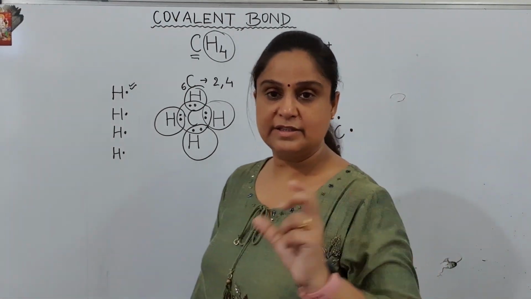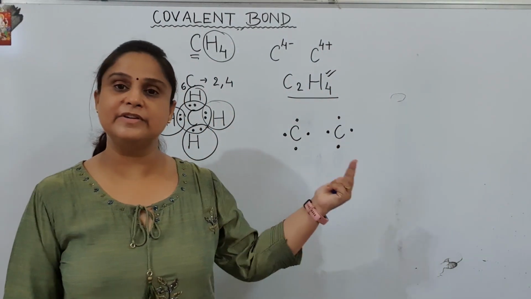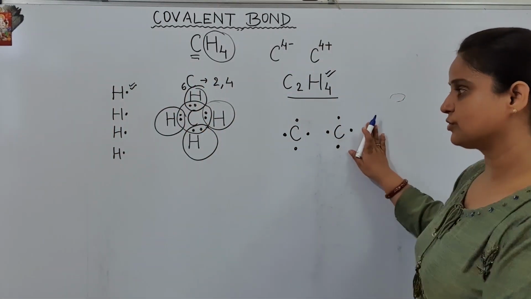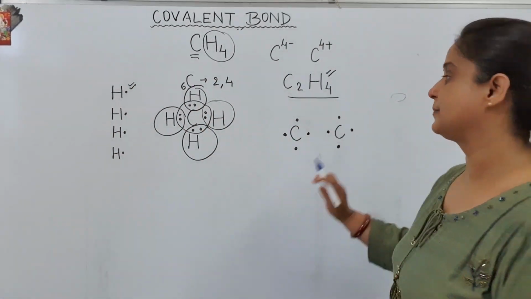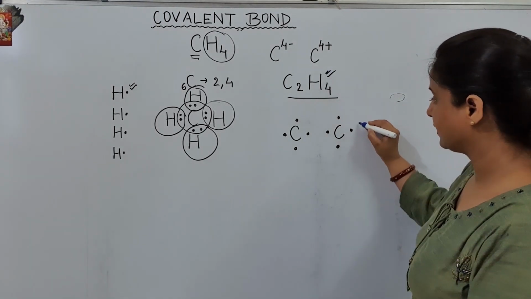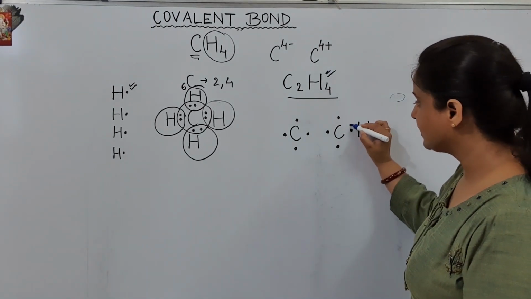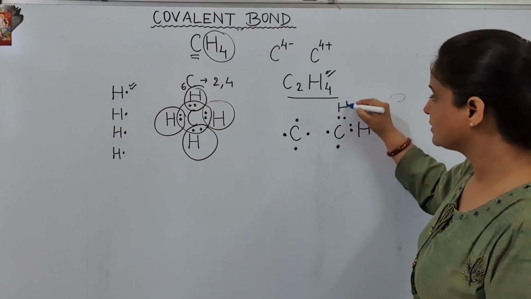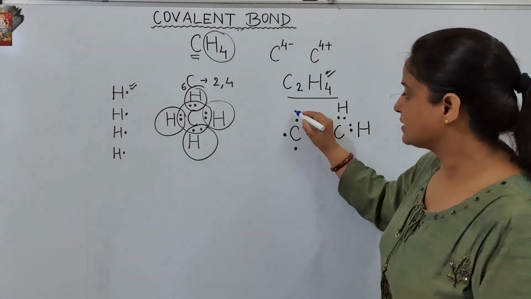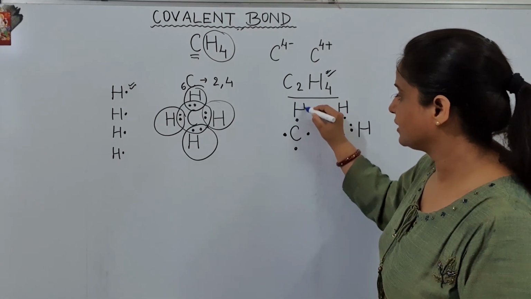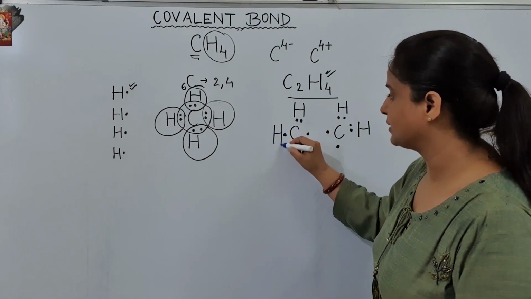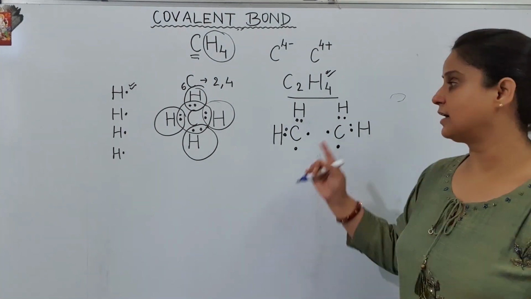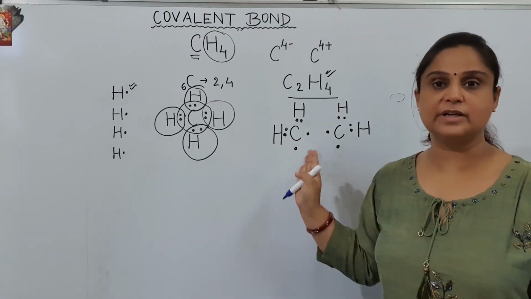So let us divide all the hydrogen between these 2 atoms in equal number. I am going to give 2 hydrogen to this carbon and 2 hydrogen to this carbon. Here, this carbon is sharing its electron with the hydrogen. Another hydrogen is also sharing its electron with this carbon. This carbon is sharing its electron again with the hydrogen, and this carbon is sharing its electron with the hydrogen. Both of them are sharing their 2 electrons with the hydrogen.